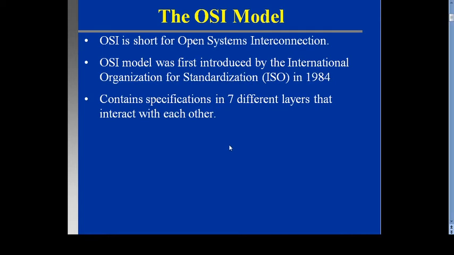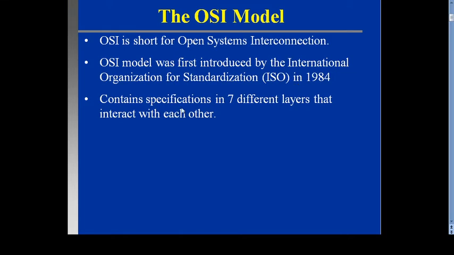OSI is short for Open System Interconnection. This question will be asked in MCQs in your exam, or in group discussions or interviews, so you must remember it whenever you are asked what OSI is. OSI stands for Open System Interconnection. The OSI model was first introduced by the ISO, the International Organization for Standardization, in 1984.